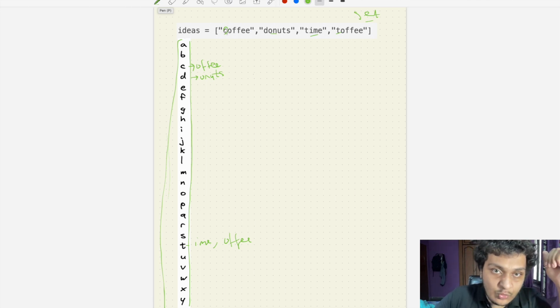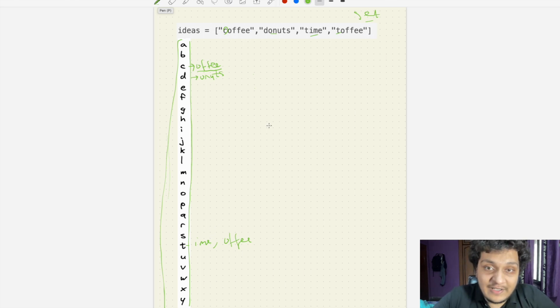I took a first value, and I will see where it is. Then I create a substring starting from 1 till the end. So we created C will have offee, and D will have onut, and here T will have ime and offee. Okay, so we created a list here. After that, what I have to do? I have to see if coffee is already there here or not. If it is already there, then what I have to do?